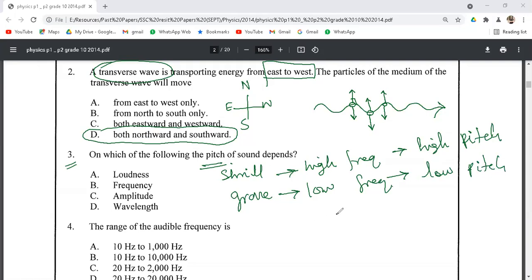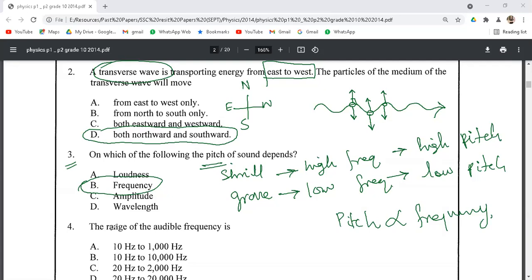So this means that the pitch of the sound is directly proportional to frequency. Higher the pitch, higher will be the frequency of that sound. So correct option is option B, frequency.